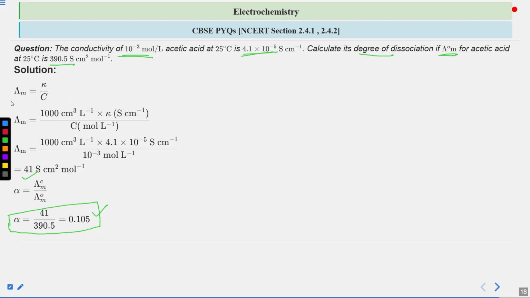We first calculate lambda m, because the degree of dissociation is lambda m by lambda naught m. Lambda naught m is given, lambda m is missing. For lambda m, the formula is kappa by c. Kappa is given, c is given, so you can determine lambda m, and then use it to determine alpha. So the correct answer is 0.105.